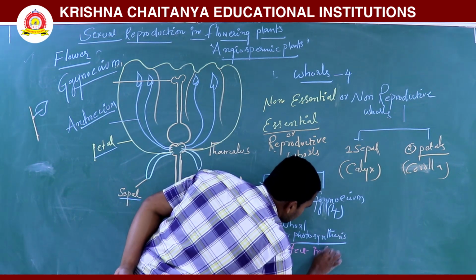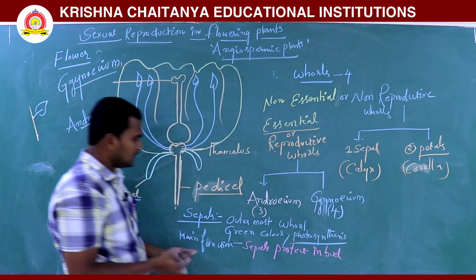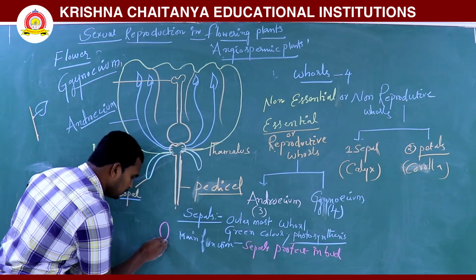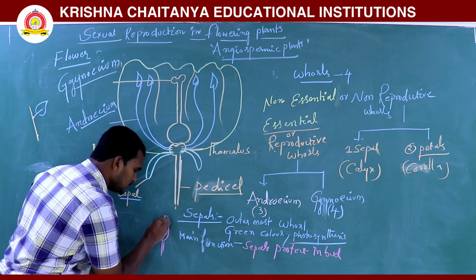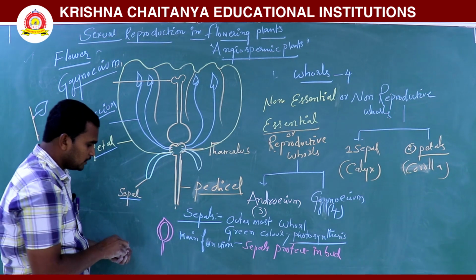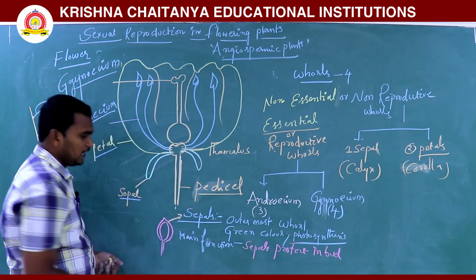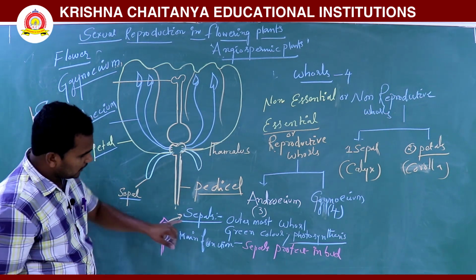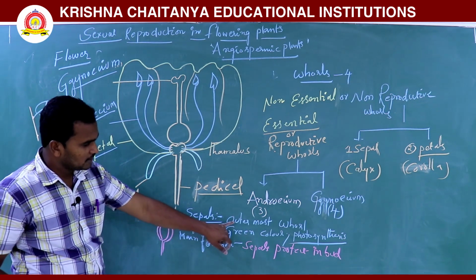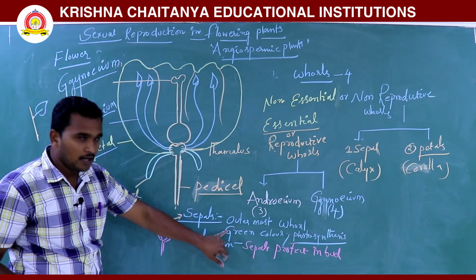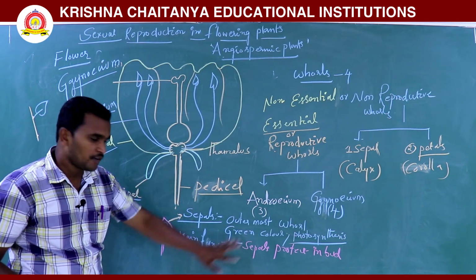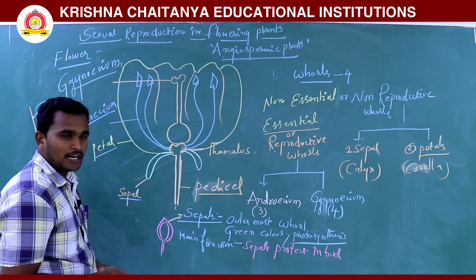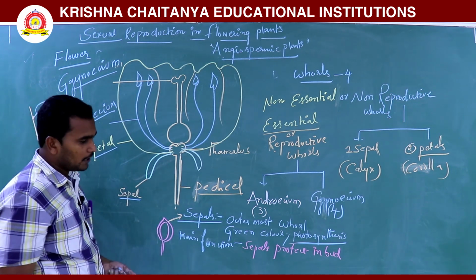See here, this is the small bud, covered with sepals. So sepals are the outermost whorl, green in color, performing photosynthesis, and their main function is protecting the bud.